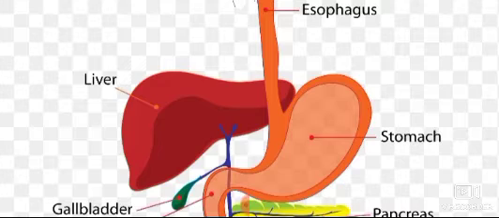The stomach wall contains tubular glands. The glands present in the wall of the stomach secrete gastric juice. The gastric juice contains 3 substances: hydrochloric acid, the enzyme pepsin, and mucus. Due to the presence of hydrochloric acid, the gastric juice is acidic in nature.